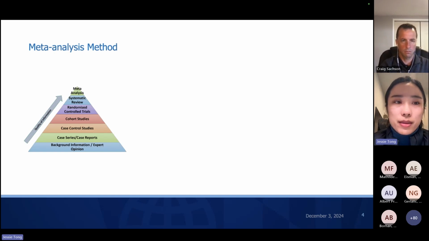Meta-analysis is treated as the most common and a very promising method to conduct evidence synthesis. When we look at the pyramid of quality of information, meta-analysis is on the top of this pyramid for evidence synthesis.